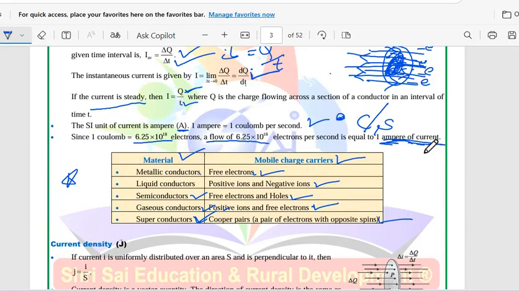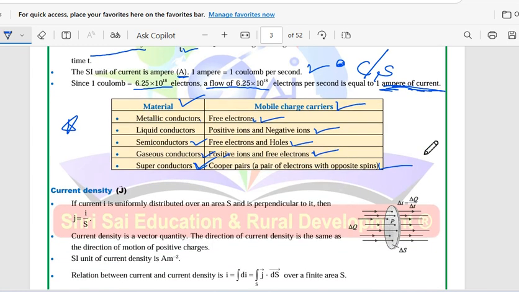And also the small concept of materials and their corresponding mobile charge carriers.